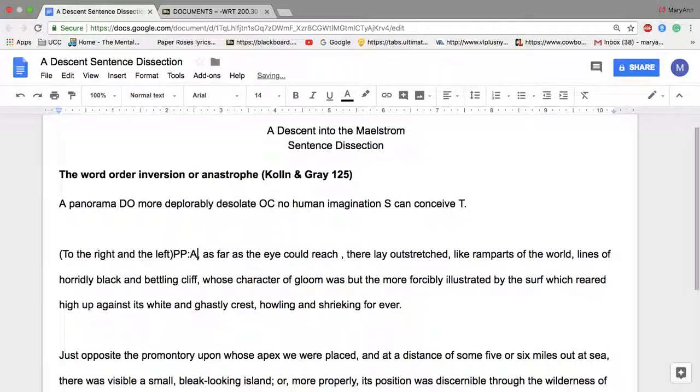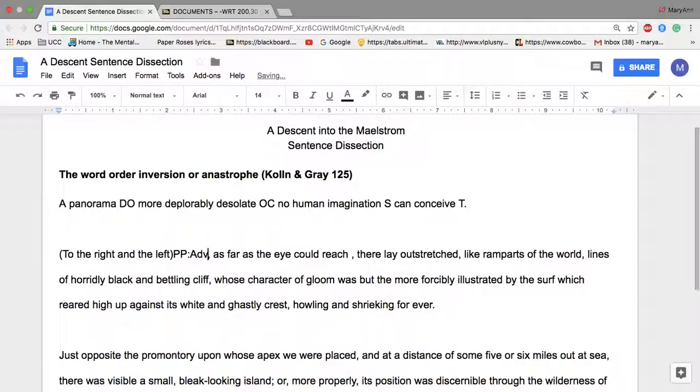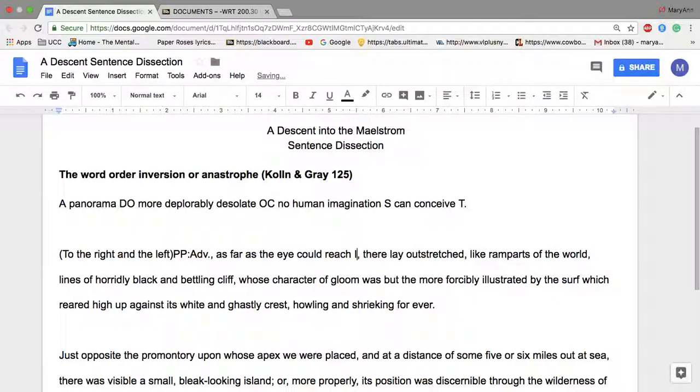So let's mark that first before we even mark our verb. And we want to make sure we mark what type of prepositional phrase that is. Now we're going to mark our verb as intransitive: as far as the eye could reach, to the right and to the left. Intransitive verb, and to the left of our verb is eye. So let's mark that as our subject. And then as far as is sort of a hybrid version of a subordinator. So that's our DC.